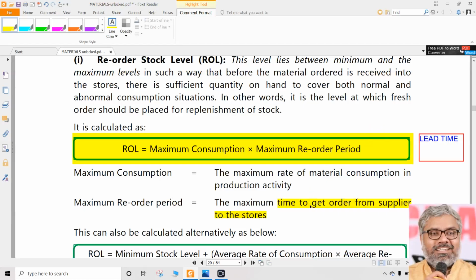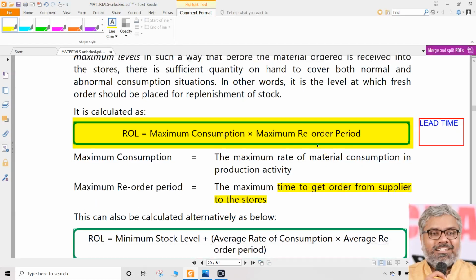So what is the lead time? That is the time to get the materials delivered from our supplier to our godown. Simply speaking, that is what lead time is. We can also call that reorder period. What we should take is the maximum that it will be.